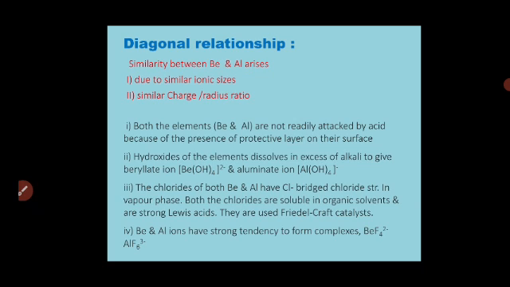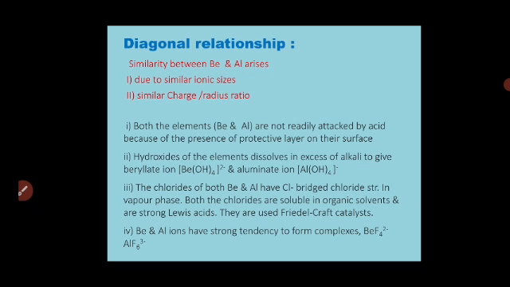Actually the next successive group is the third group, but there are no elements in group 3 in period number 2, and groups 3 to 12 are all d block elements. So beryllium shows similarity with aluminium, that is, with p block elements.